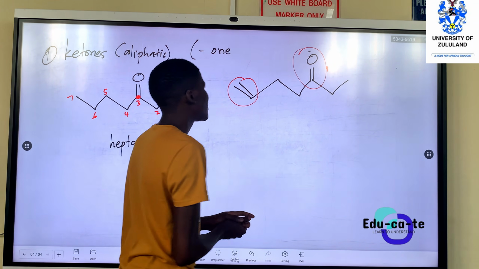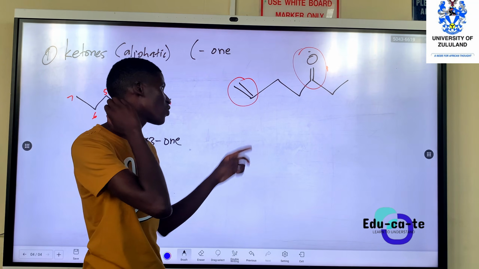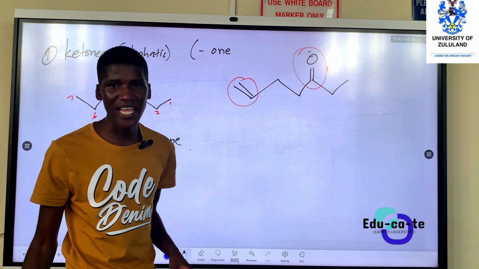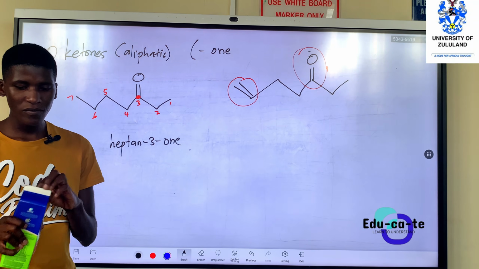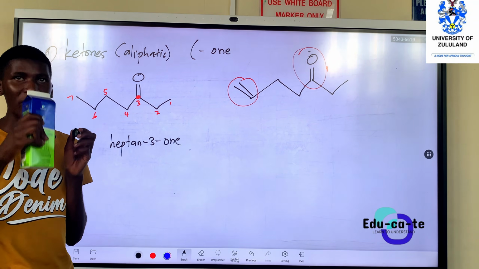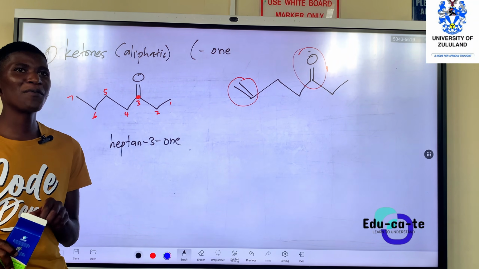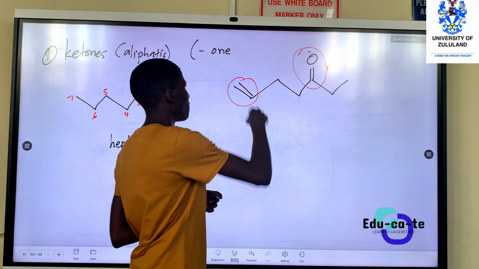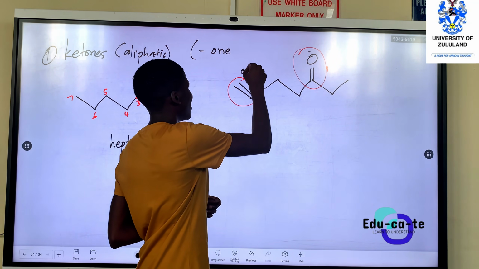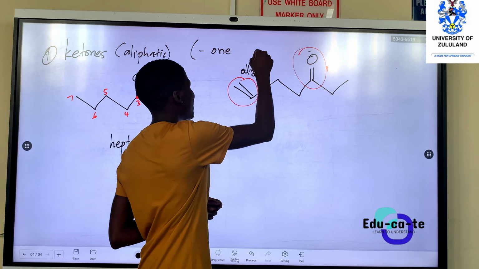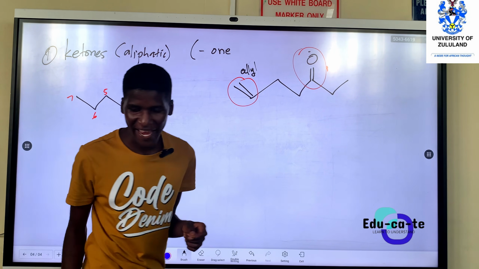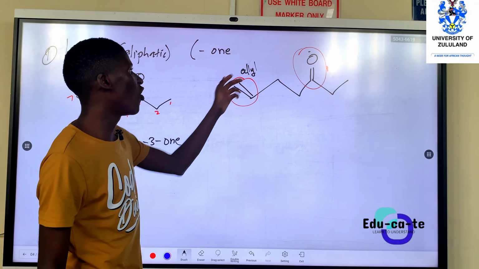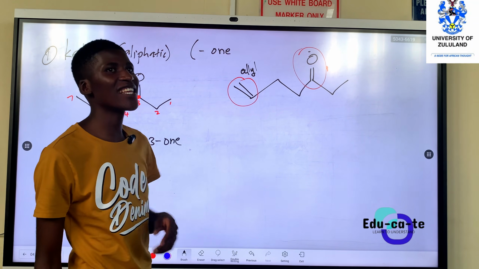So in this case, we have this group. If it's a double bond, the name of a double bond group is an allyl group. Allyl means double bond, simply that. So here, you can just say this is an allyl ketone.